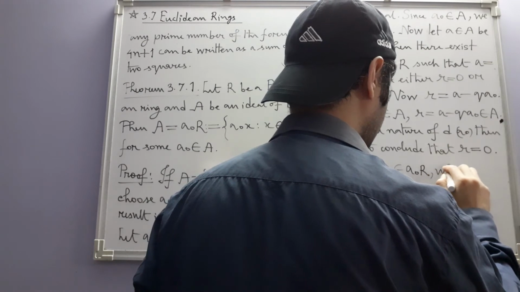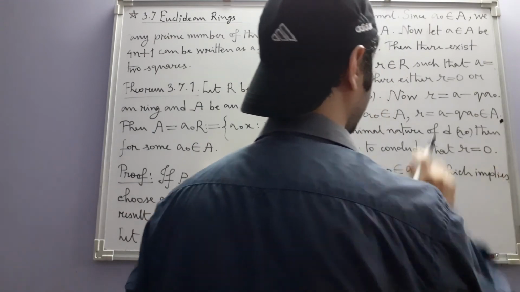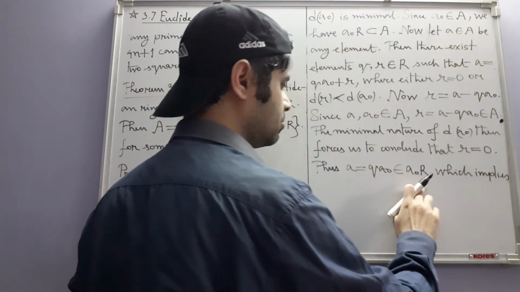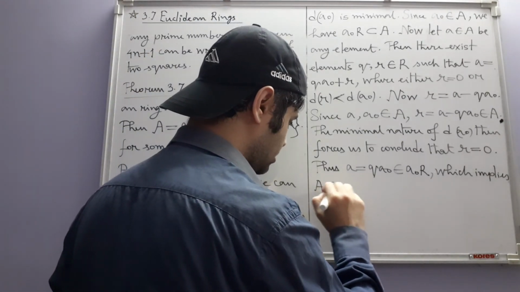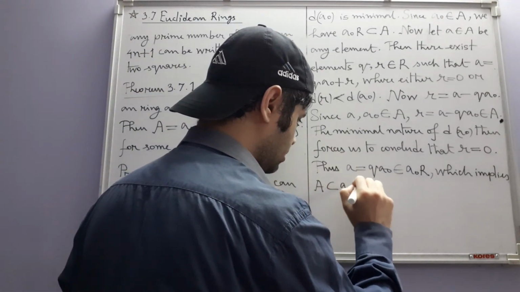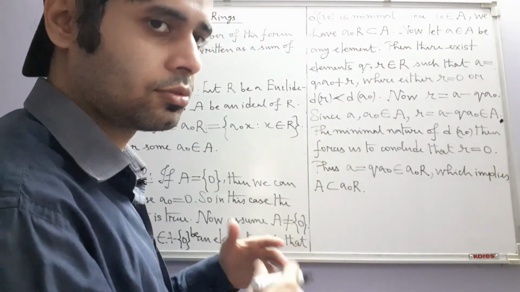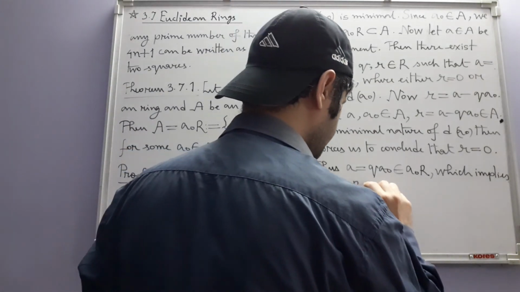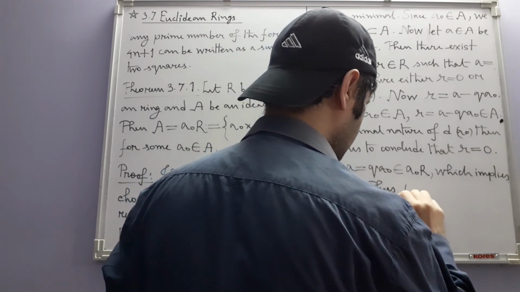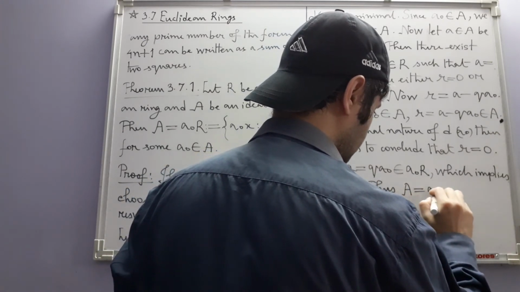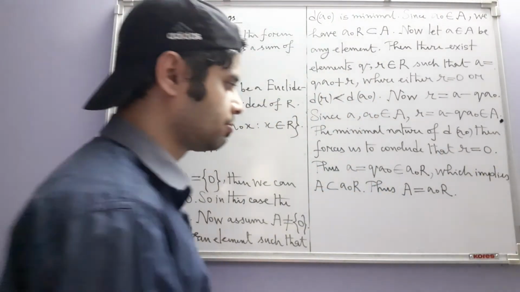which implies any element A in A has been proven to also be in A naught R. So A is also a subset of A naught R. So now we can combine these two inclusion relations. Thus, A is equal to A naught R. So this completes the proof.